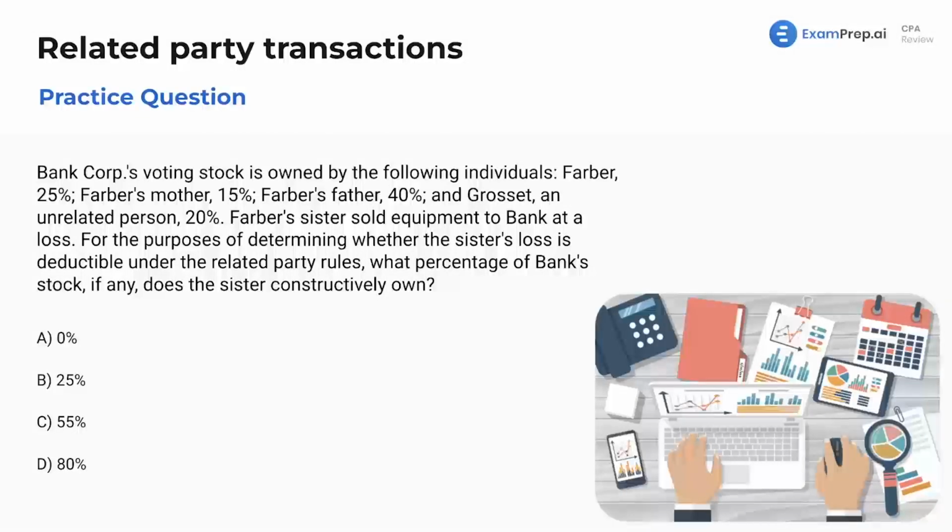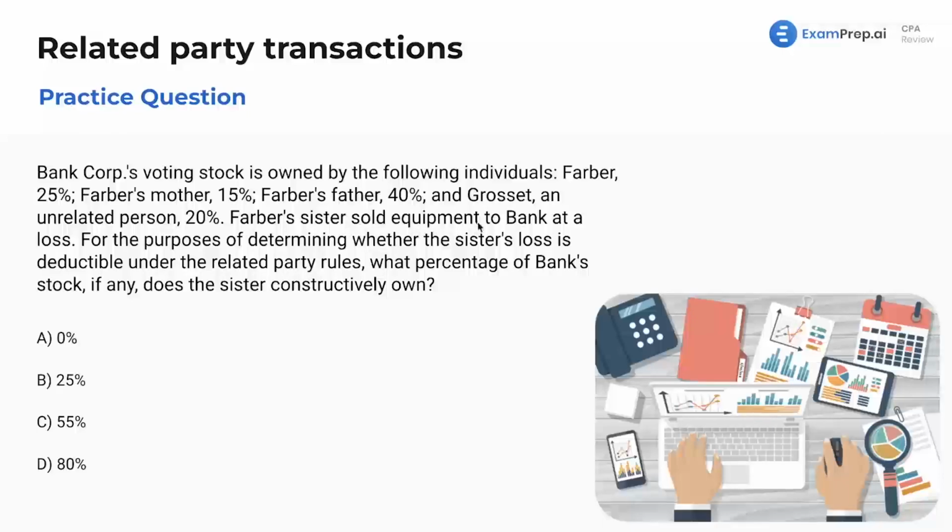All right. Okay, this is one of those questions where we ask what amount this sister constructively owns of Bank Corp's voting stock. We're going to do our fun little process of taking a look at the company and all of the individuals, their relationships with each other, and how much they own. So this Bank Corp's voting stock is owned by the following individuals. We've got Farber. Farber owns 25%. Farber's mother owns 15%. Farber's father 40%. And Grosset, an unrelated person, owns 20%.